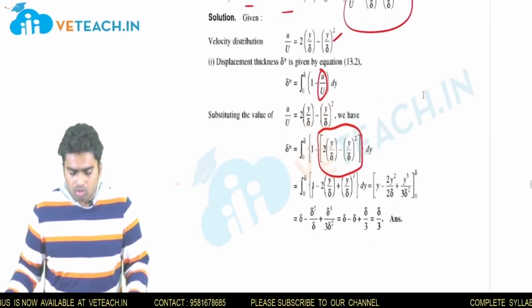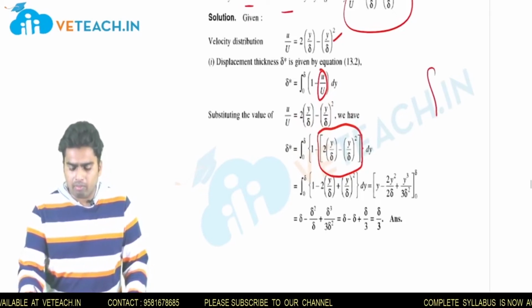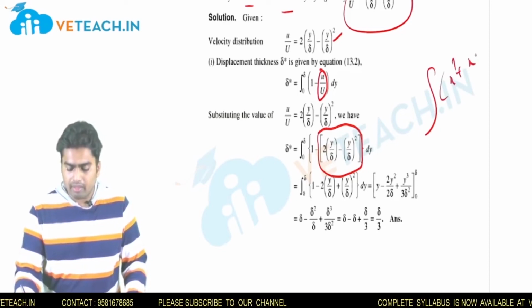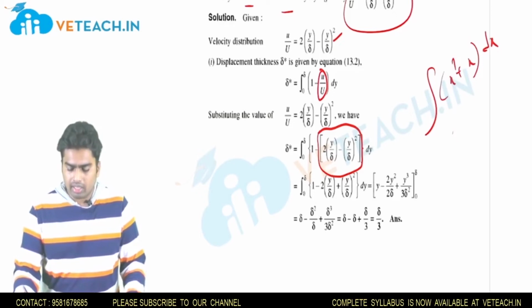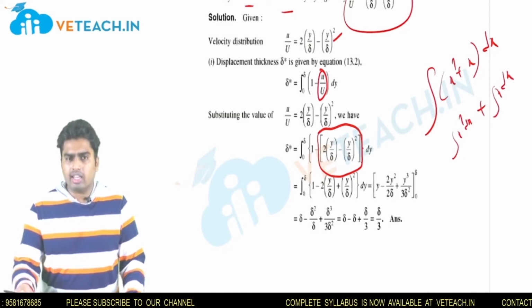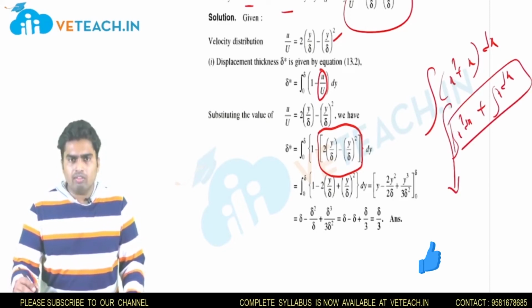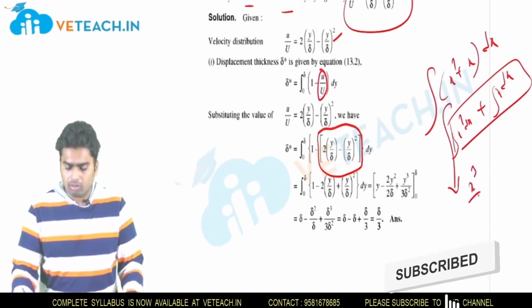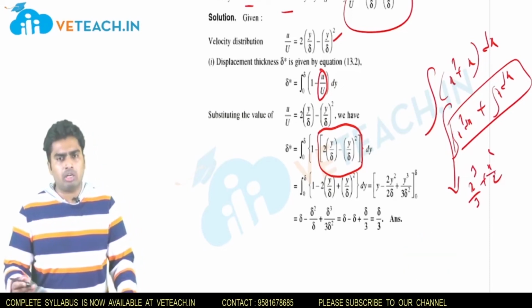So now what will I do? I will try to integrate this. I think you remember integration. For example, I have an equation like x square plus x dx. How will you do the integration? I will separate it as integral x square dx plus integral x dx. Or else I can directly write it, doing this step as mental calculation: x cube by 3 plus x square by 2. As we know, integral x power n is x power n plus 1 by n plus 1.